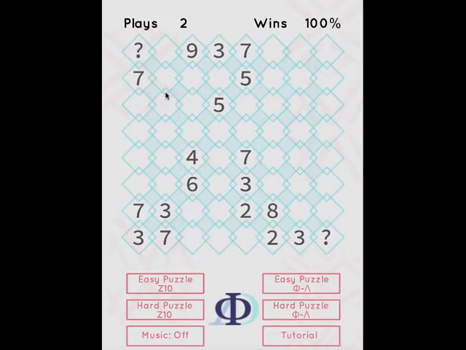Now we have to ask ourselves, do these things add up to a multiple of 10 or not? And if they've got a question mark in, we assume that they do add up to a multiple of 10. And if they do add up to a multiple of 10, we also assume that they do, but if they don't, they don't. So here they add up to 20, which is a multiple of 10.